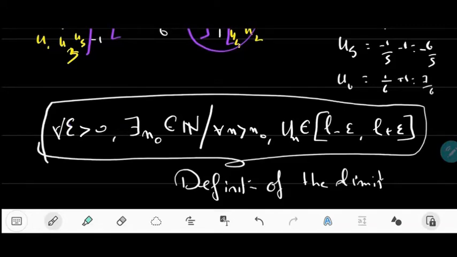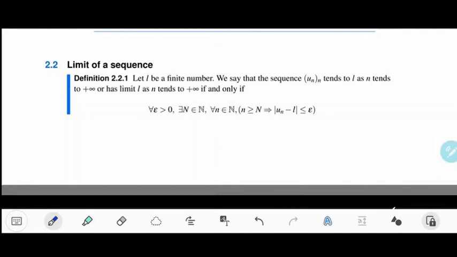Okay, so for any positive epsilon you take, even if it's very, very small, there exists a rank or an index n0 such that for any n greater than n0, so all the elements after un0, they will be very close to the limit, closer than epsilon. I mean, the distance between them and the limit is less than epsilon. Un belongs to L minus epsilon, L plus epsilon, which is the interval around the limit. So this is how we define the limit of a sequence.